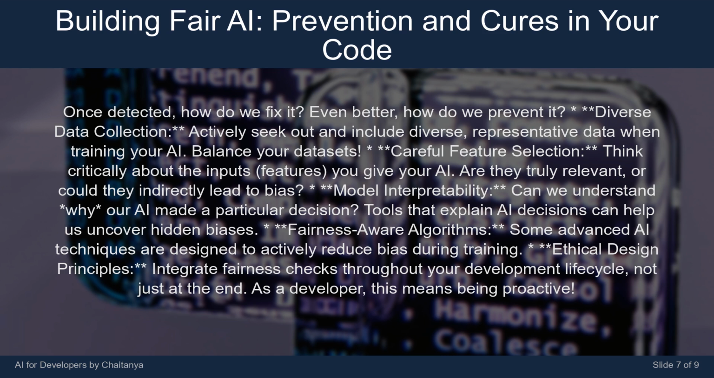Model interpretability. Can we understand why our AI made a particular decision? Tools that explain AI decisions can help us uncover hidden biases. Fairness-aware algorithms. Some advanced AI techniques are designed to actively reduce bias during training. Ethical design principles. Integrate fairness checks throughout your development lifecycle, not just at the end.